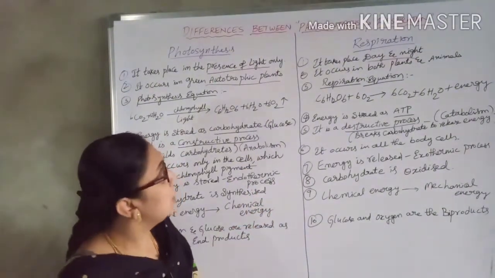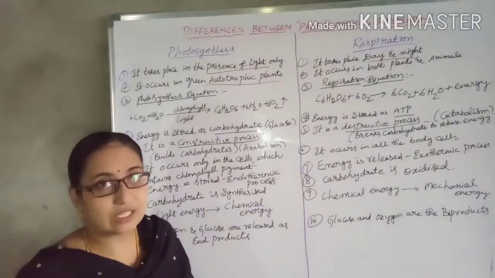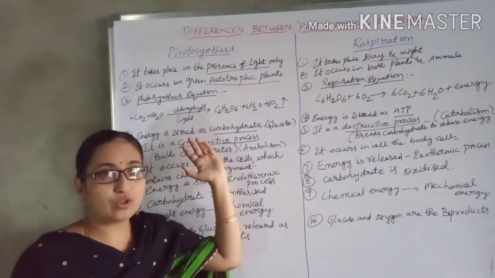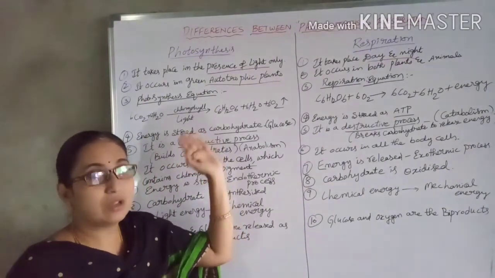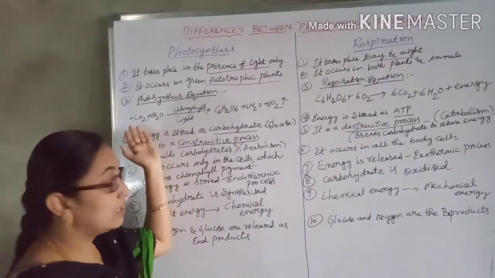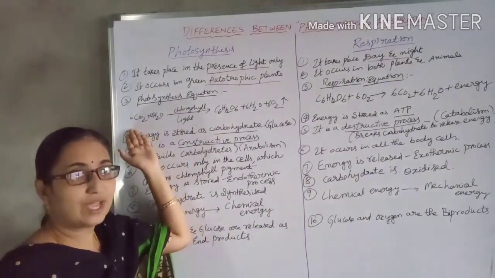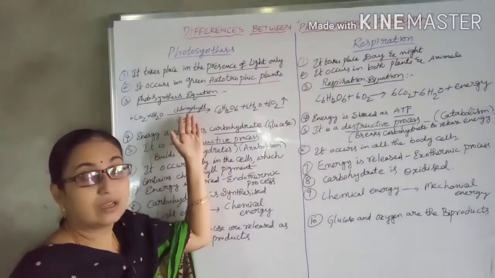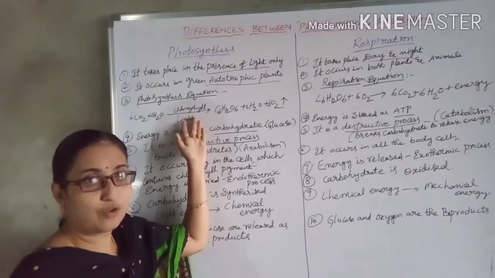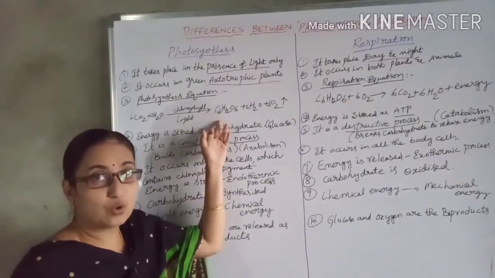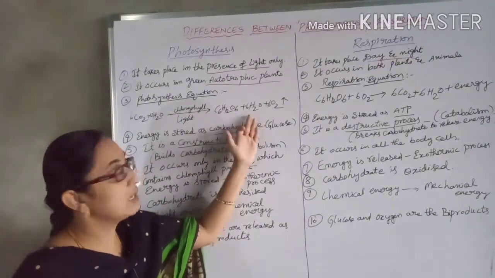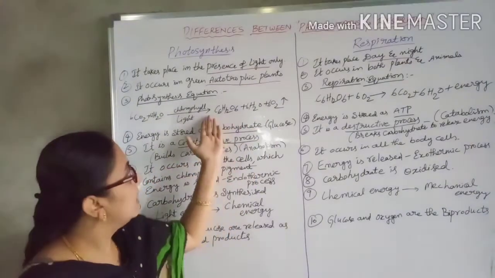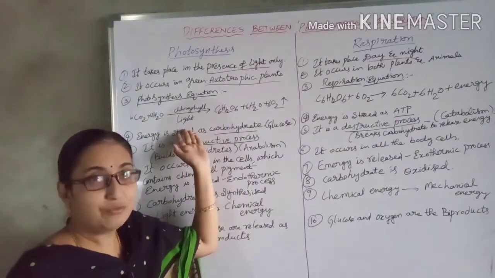What is the equation of photosynthesis? This is the equation of photosynthesis. What is the definition of photosynthesis? By seeing the equation, you can say that green plants absorb carbon dioxide from the atmosphere and water from the soil in the presence of light, in the chloroplast, in the chlorophyll pigment. It prepares glucose, that is C6H12O6, and water and oxygen are produced. So this is the equation for photosynthesis.